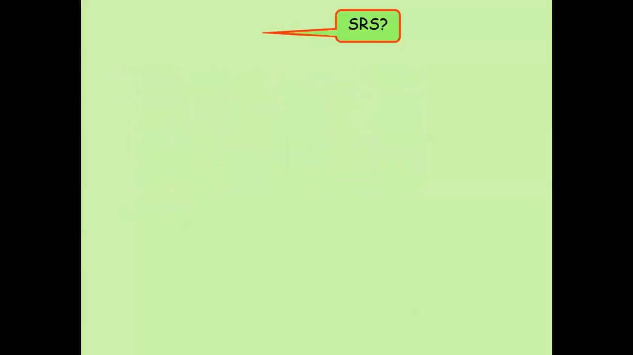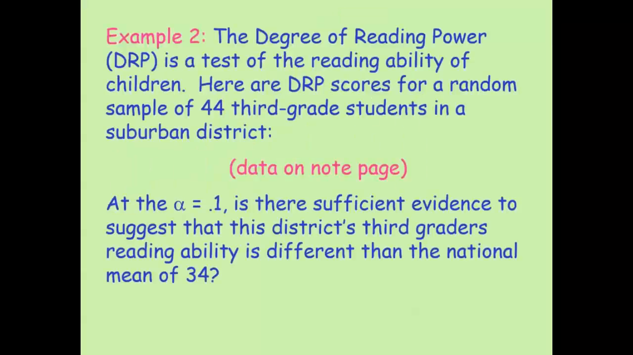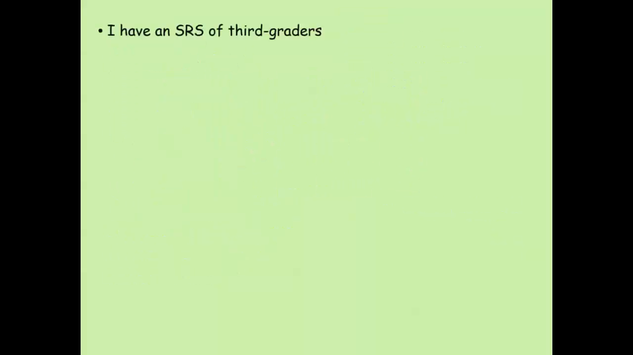Okay, so let's check assumptions first. Do we have an SRS? Let me go way back in the problem. They actually told us right at the beginning that it's a random sample of 44 third graders, so we're good there.